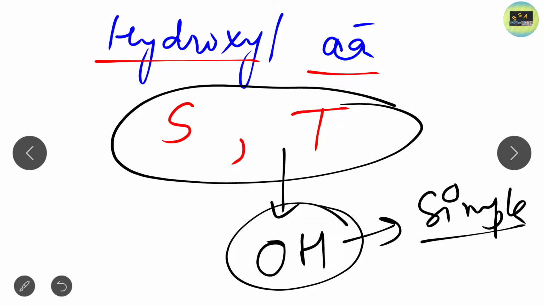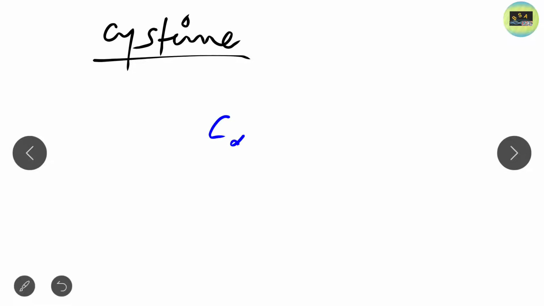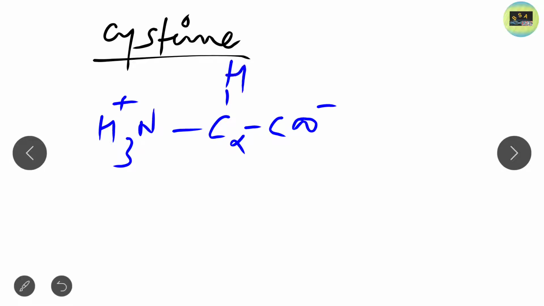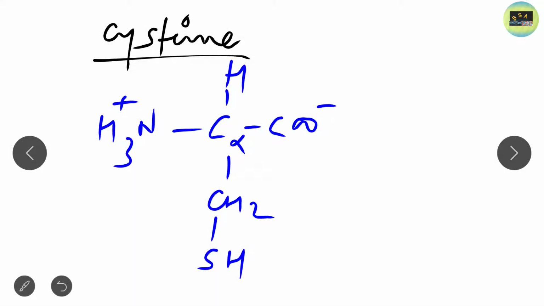Okay, now these are two uncharged polar molecules. Now let's look at the structure of cysteine. It is the simplest structure, nothing to worry about, just draw with me and you will get the idea. These three are common, and here you just have to put CH2 and SH. Clear? So if you look at the structure of cysteine,